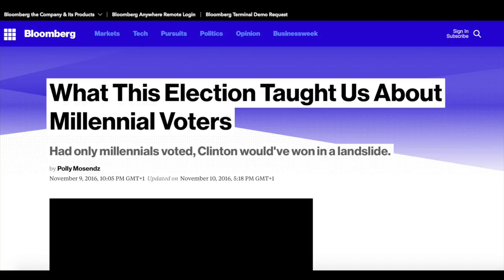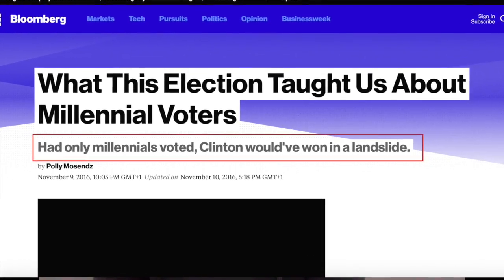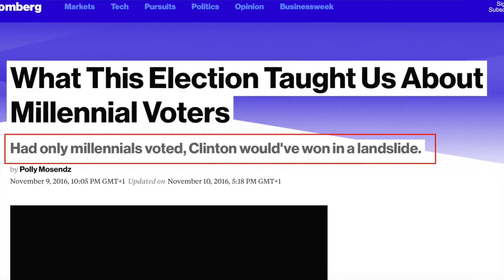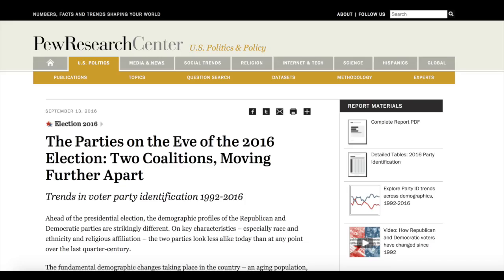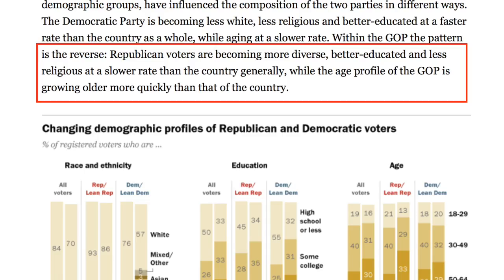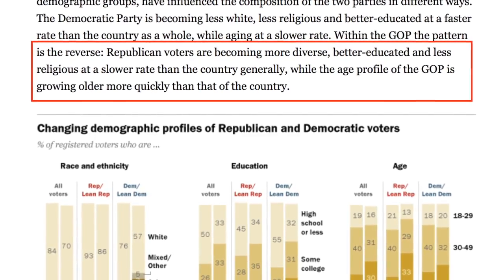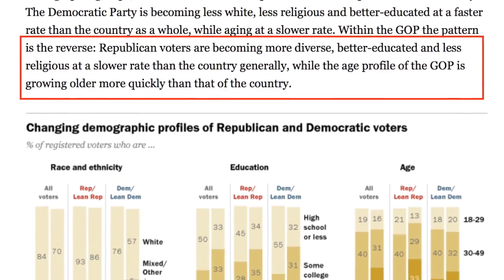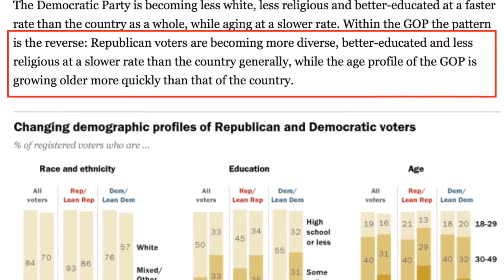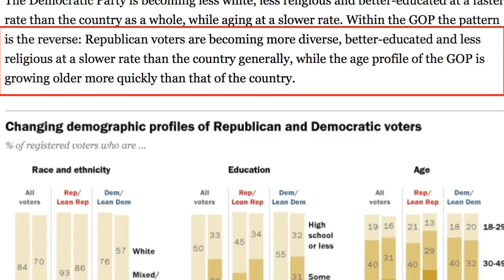After we found our research question and our hypotheses, we started doing some desk research, and we looked into different articles. For example, from Bloomberg, an article that states, "Had only millennials voted, Clinton would have won in a landslide." Also, looking into the Pew Research Center website, which stated, "Republican voters are becoming more diverse, better educated, and less religious at a slower rate than the country generally."